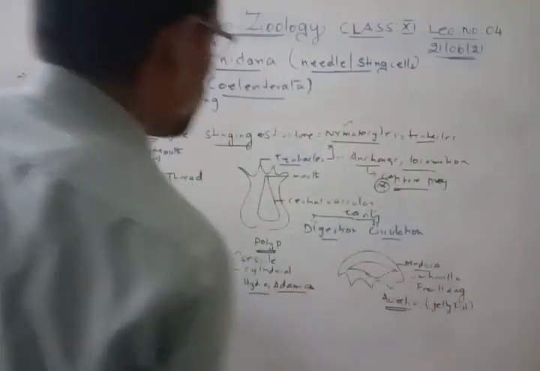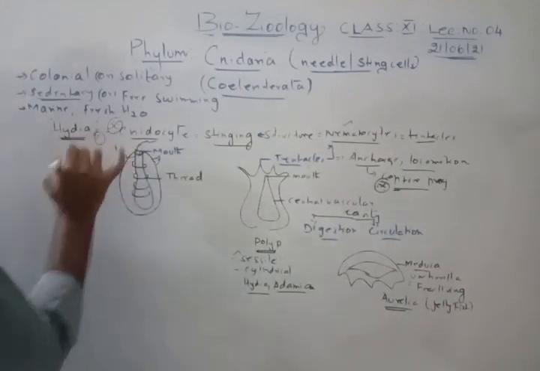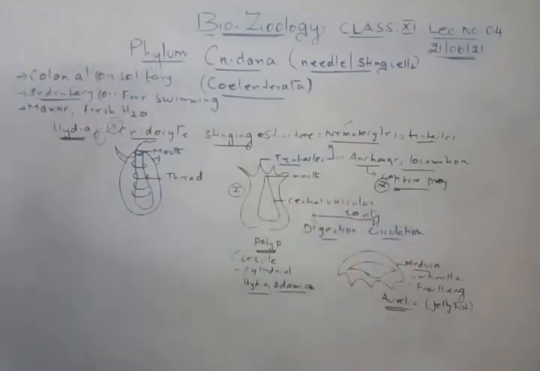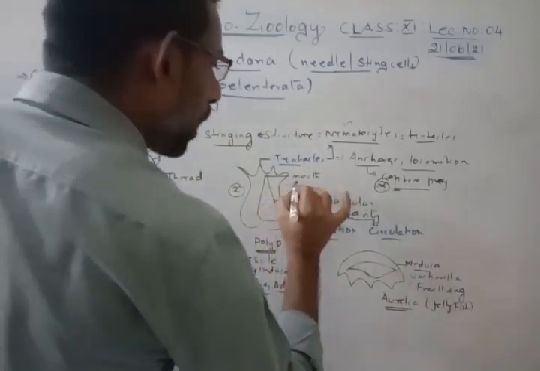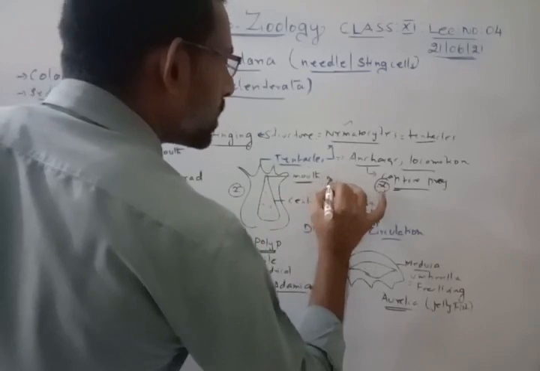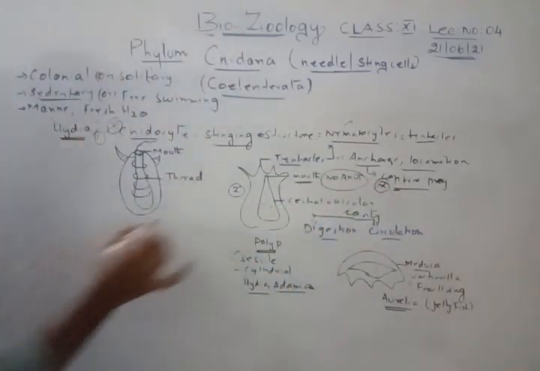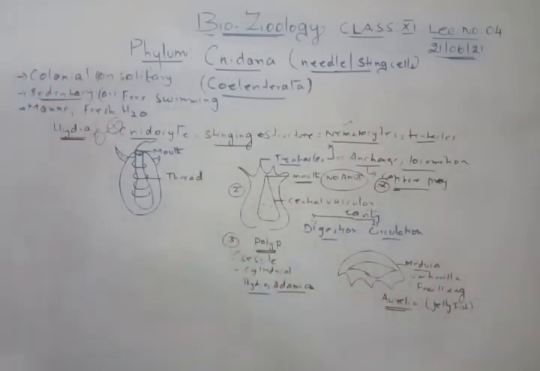So first we studied about the cnidocyte. This is the first one. Second one is regarding the central vascular cavity, where the digestive cavity and circulatory cavity are present together. And this organism has only a mouth. There is no anus. So only one opening is there. And third one, it has two types, polyp and the medusa. So it has a single type of mouth, I told you.